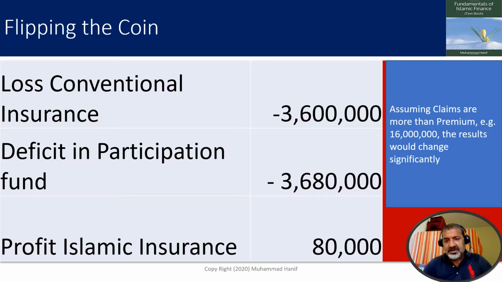If premiums are more than losses, conventional insurance company makes money, maybe sometime huge money. But if losses are more than premium, then conventional insurance company goes into loss, which is not the case with Islamic insurance company, because here company is not trading compensation for premium. Here insurance company is making money by providing services as well as by sharing the actual profit.